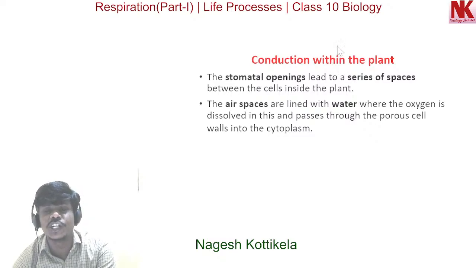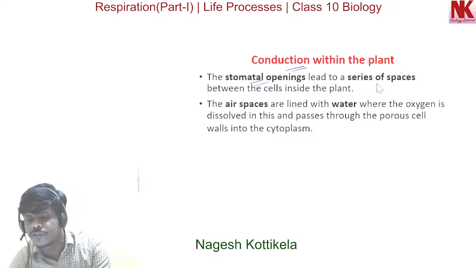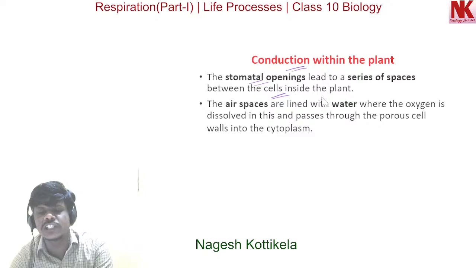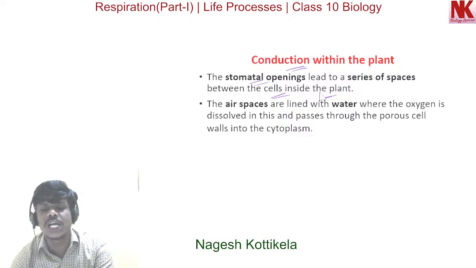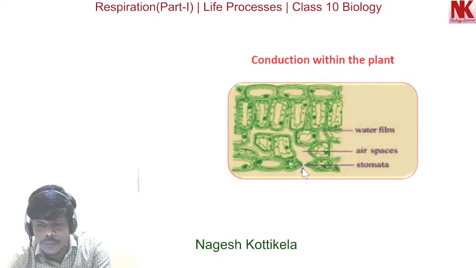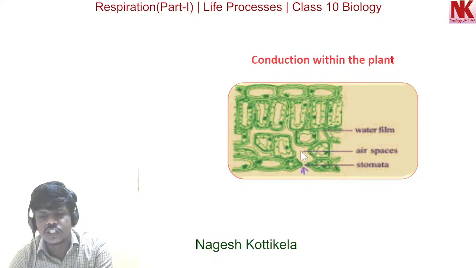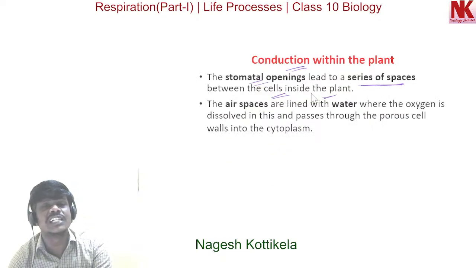Now let's discuss in detail how the conduction of gases occurs in plants. Here, the stomatal openings lead to a series of spaces between the cells inside the plant. I repeat this once again: the stomatal openings lead to a series of spaces between the cells inside the plant. If you look at this diagram, you will understand better. You can see here, this is a stomatal pore. This stomatal pore is leading to a series of spaces. This is a space, this is a space, this is a space. So the stomatal pore is leading to a series of spaces between the cells inside the plant.